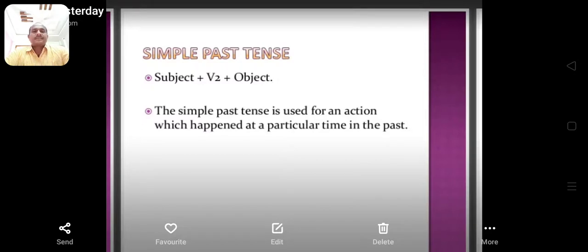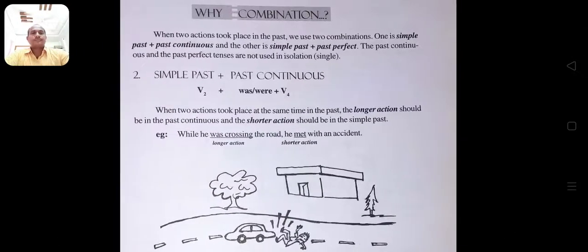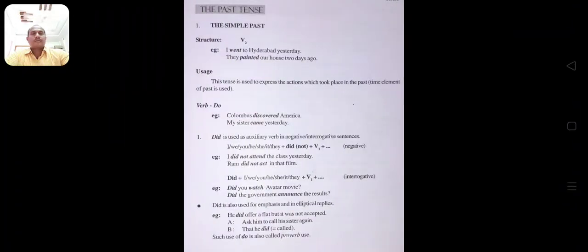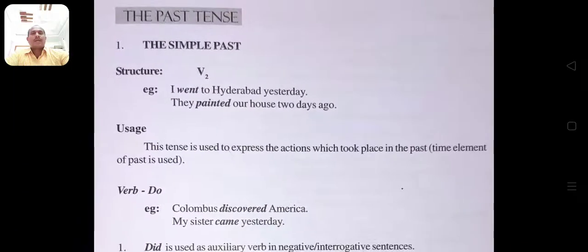What is the simple past tense? The simple past tense is used for an action which happened at a particular time in the past. It is used to express completed actions in the past. For example, you see, I went to Hyderabad yesterday. This action was completed in the past, yesterday. That's why we used the simple past tense.